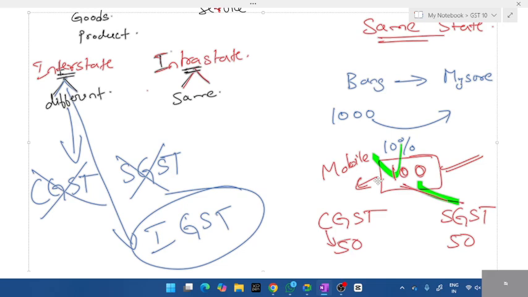So you can ignore everything, students. Just remember those three: interstate, intrastate. If it is same state, no problem, 50-50%. Different state, there'll be clash. Okay. And logically,